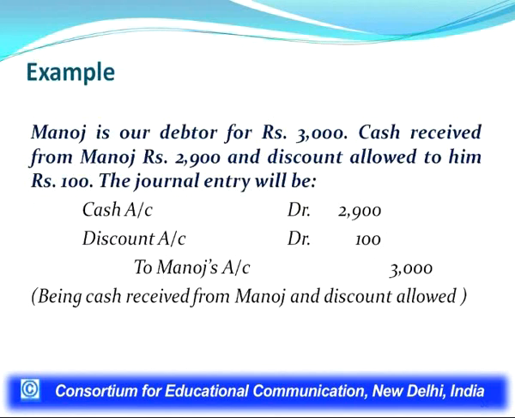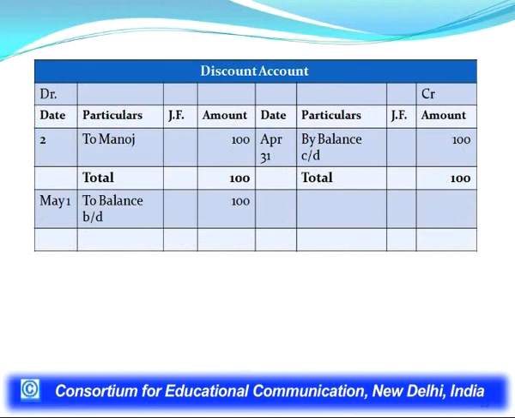As you see in the journal entry, the discount account has been debited rupees 100. So the posting will be made in the discount account on the debit side. The account credited is Manoj, but only rupees 100 belongs to the discount account, so only 100 rupees is to be recorded here. We need to keep in mind that while making posting, the amount should be recorded correctly. This account we have also balanced.